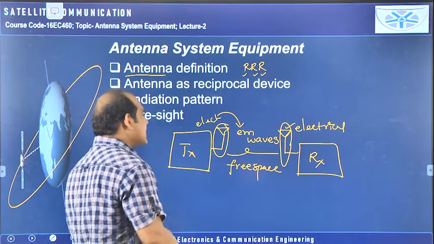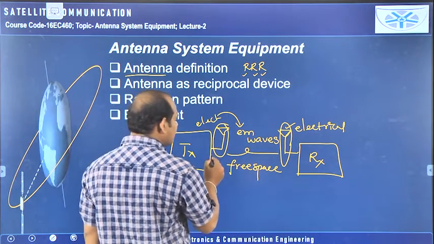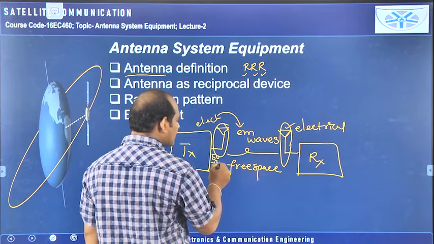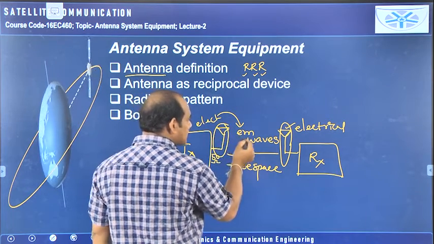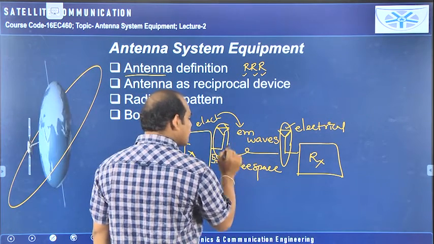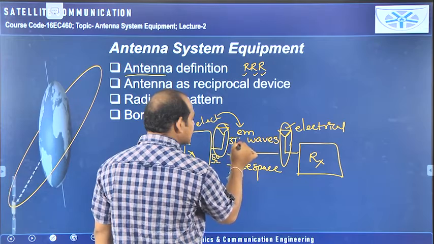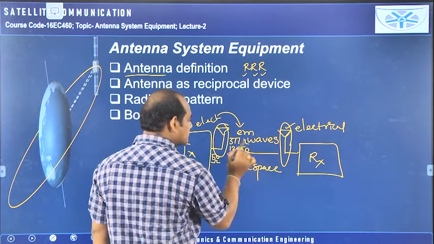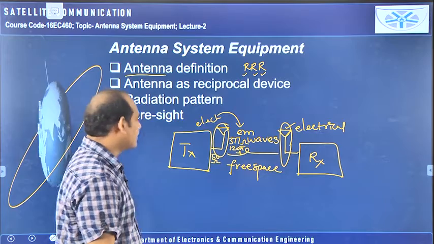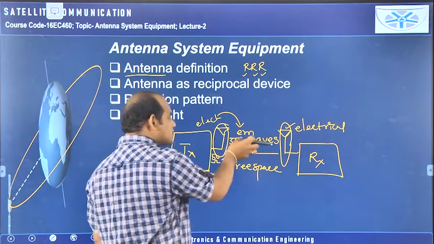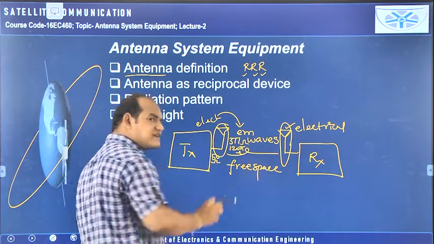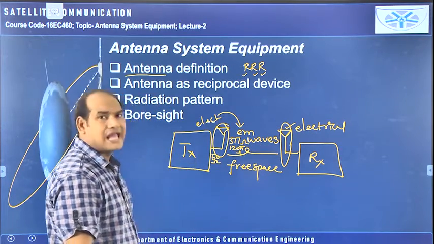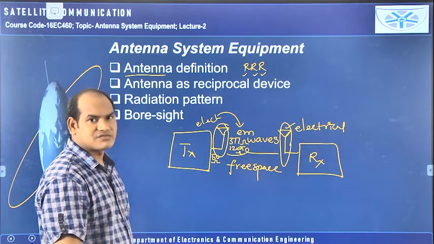In this way also we can define. And one more thing is, the input for the antenna is 50 ohms. The output of the antenna is free space, and the free space impedance is 377 ohms or 120 pi ohms. So here impedance is transforming from 50 ohms to 377 ohms. So I can say the antenna is an impedance transformer.